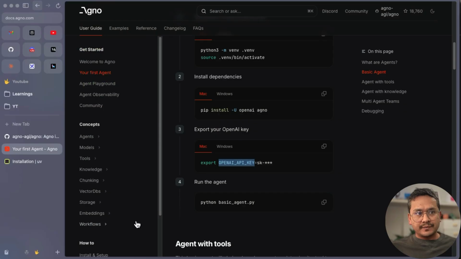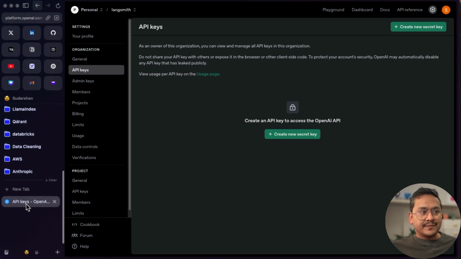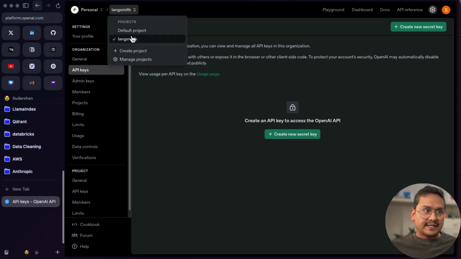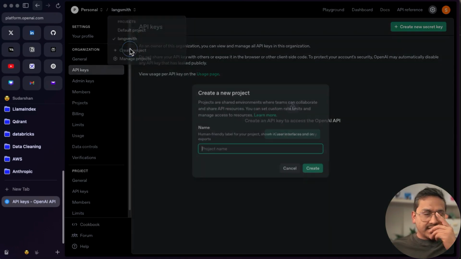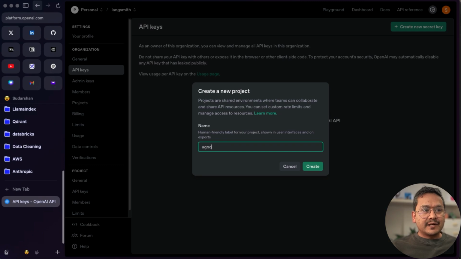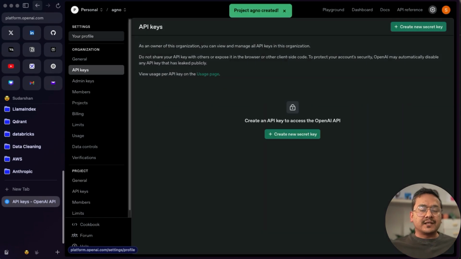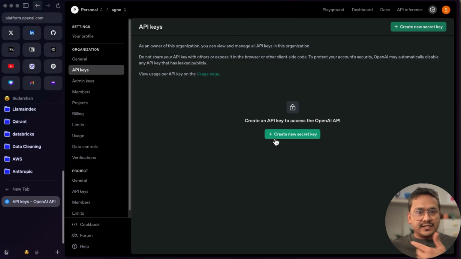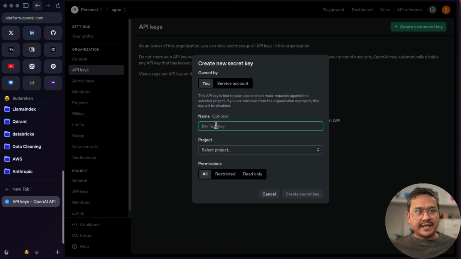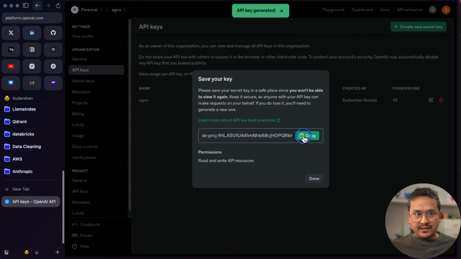Now I will go to the browser. In another tab here, I have the OpenAI API key link. I'll provide the link in the description. If you don't have an account already, you need to create one and set it up. And here you can give different project names. First, I will use the project. It is not needed, but I think it's better because you know which project you are working on and which API key it is using there, right? Now I will create the API key. I will choose the AGNO project, create secret key, copy. I will delete this API key later. I'm showing you. And now I can go back to VS Code.